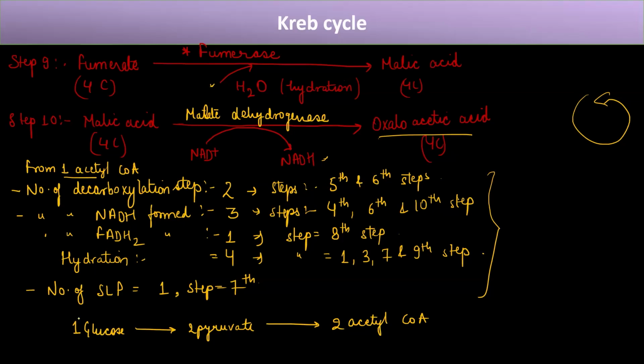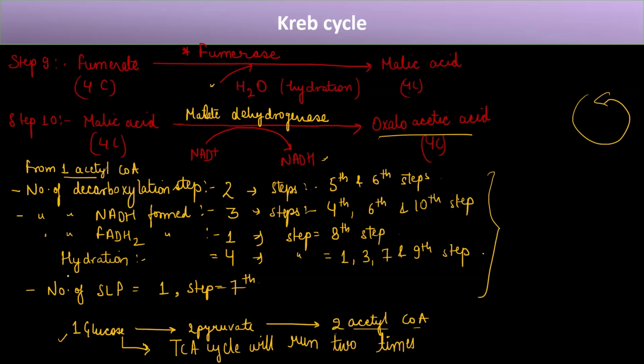So for 1 glucose molecule, how many times will the TCA cycle run? For 1 glucose, the TCA cycle will run 2 times, the first time for one acetyl CoA and the second for the second.